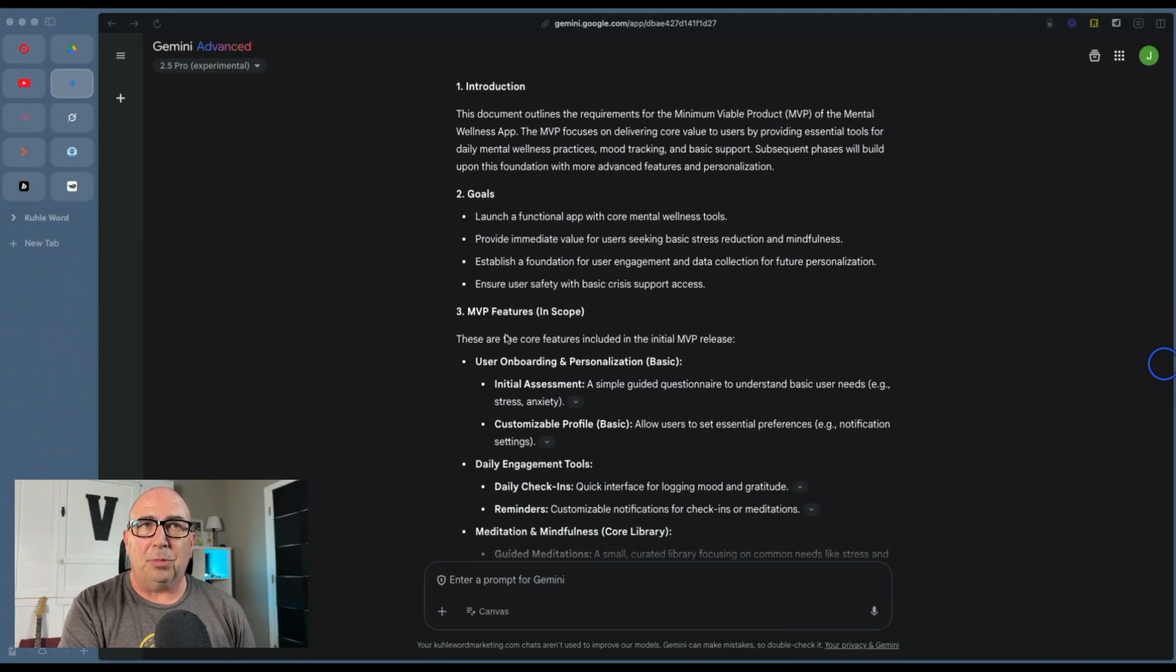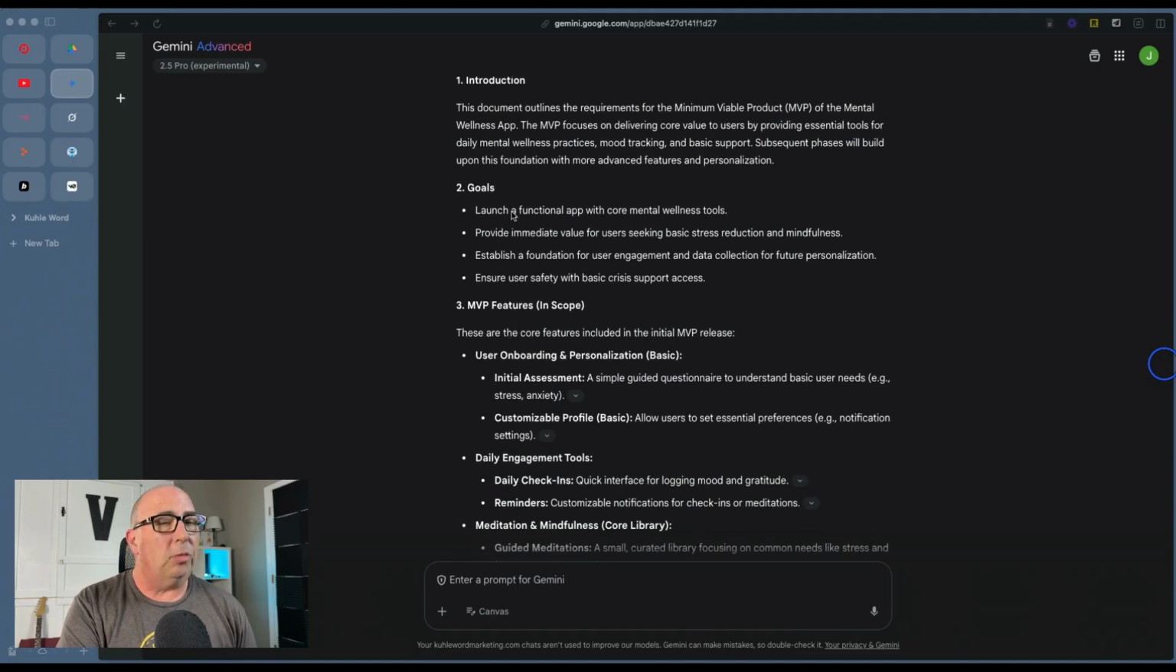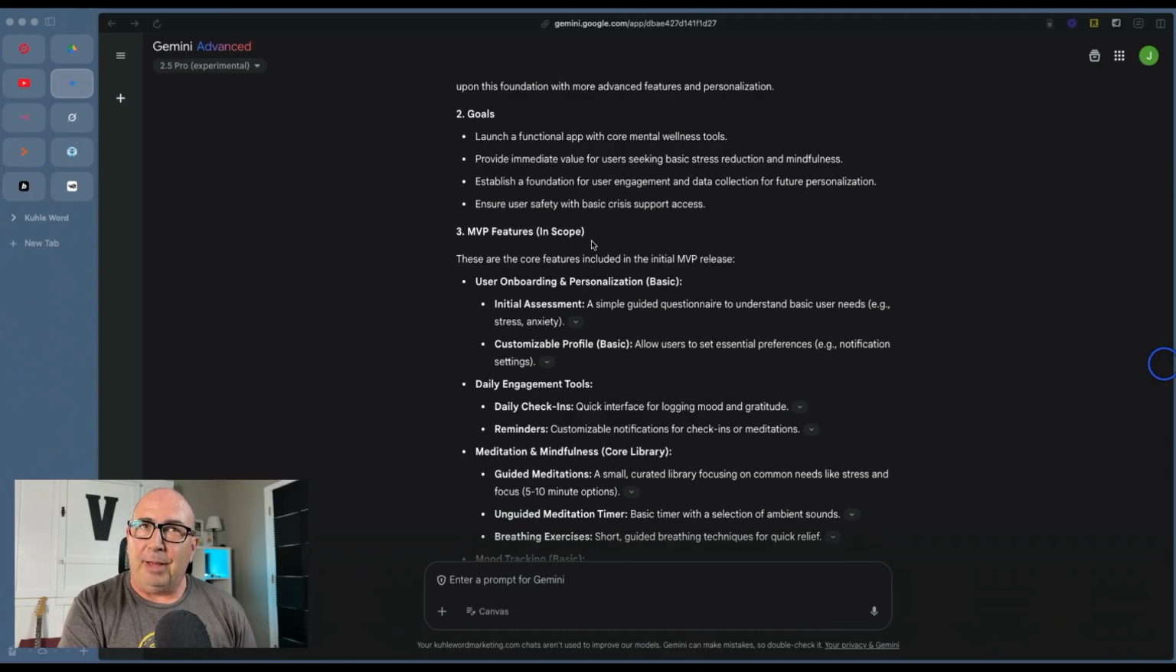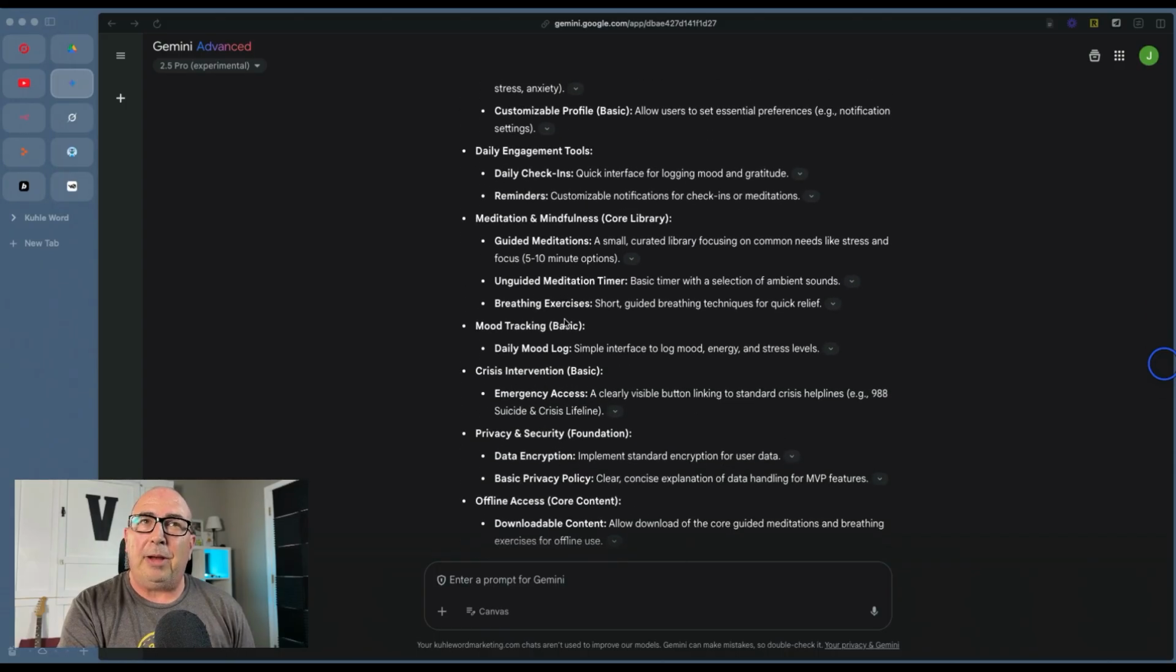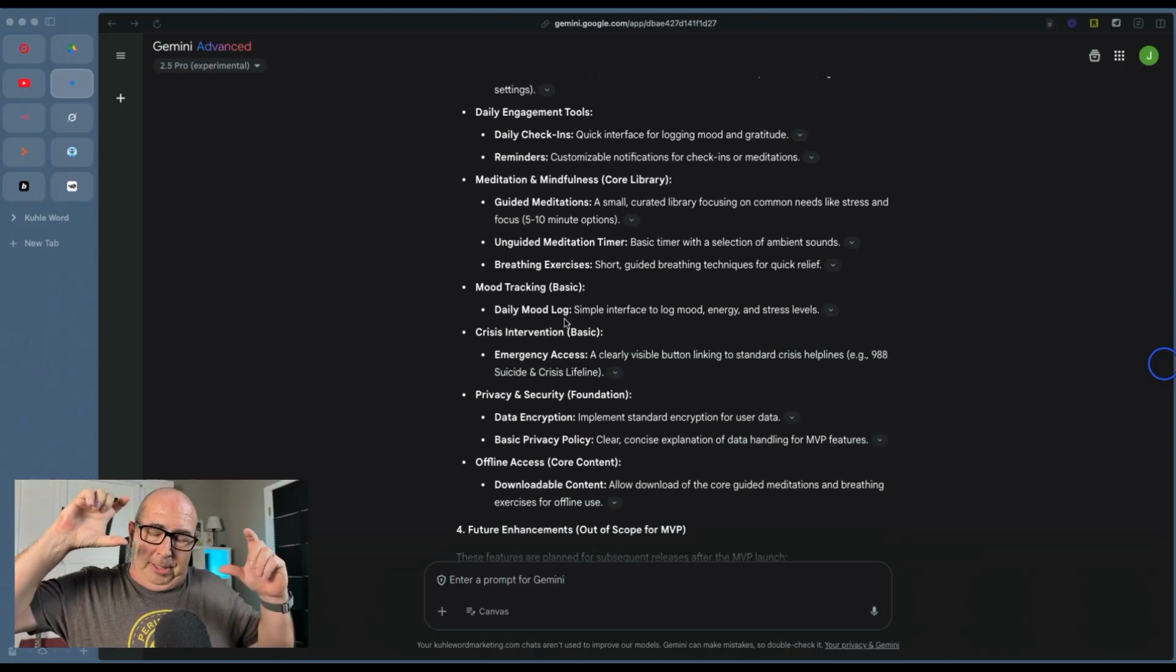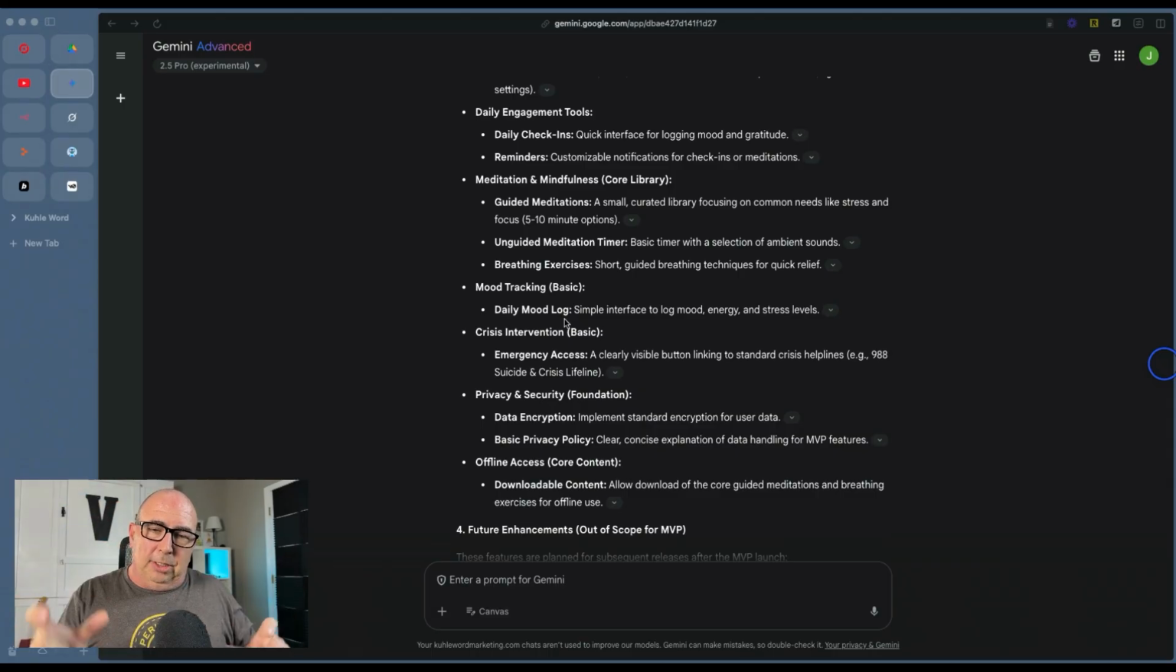So it has an intro, which is a nice thing to have. The goals, which is the most important thing to have. The MVP features that are in scope that our tool is going to definitely want to know about. And again, if we can tell it what to do in small chunks first, our best chance of success.